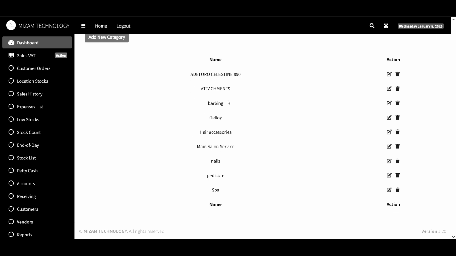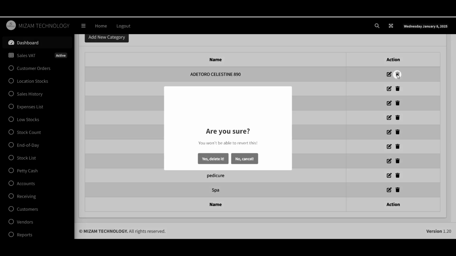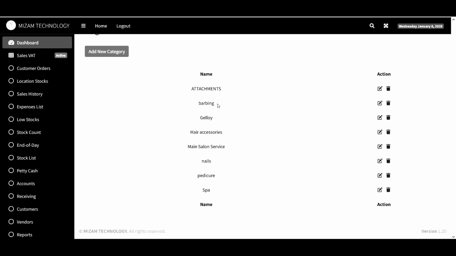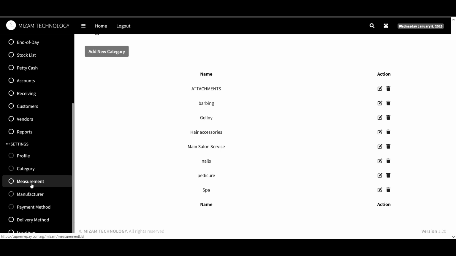So with that, we have removed that. You can also delete. Let me remove this. You can see that we've removed some of the categories. So under this category now, you can add, you can edit, then you can remove. So let's move to the next setting, which is the